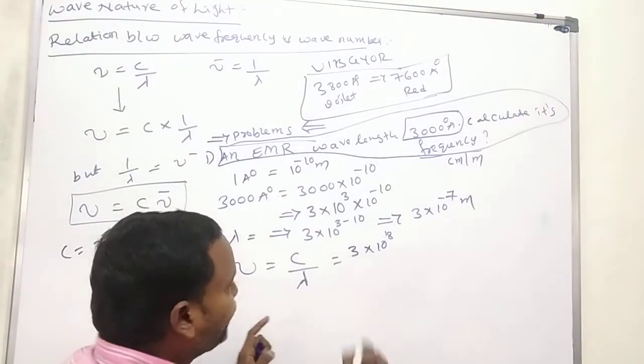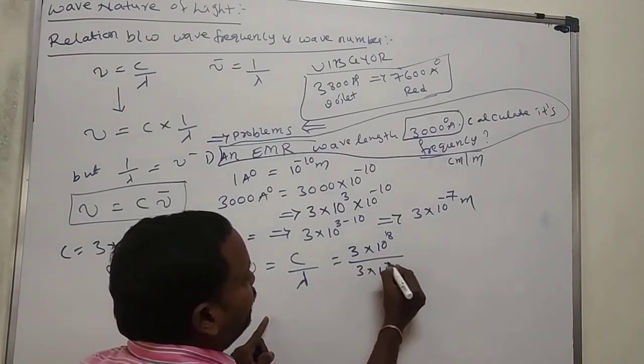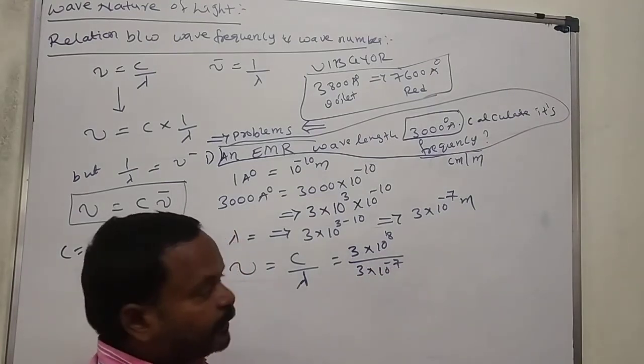Divided by lambda, which is 3 into 10 to the power of minus 7.